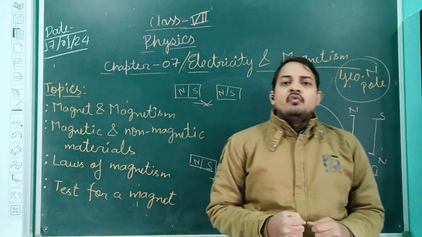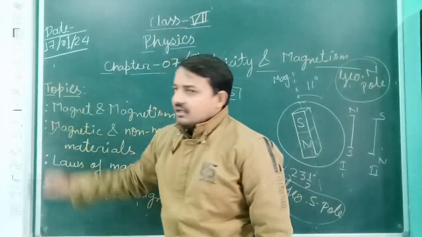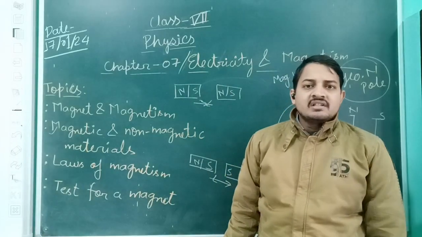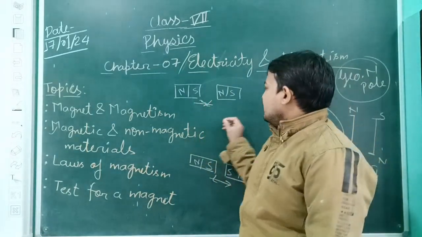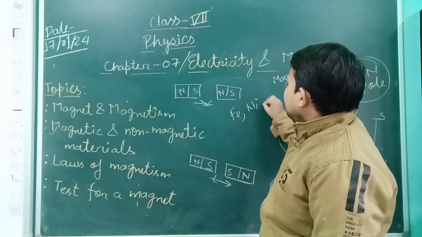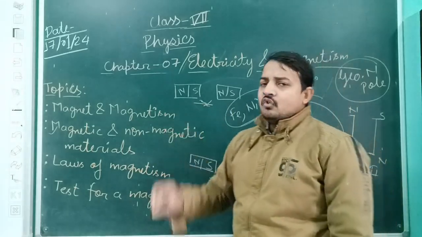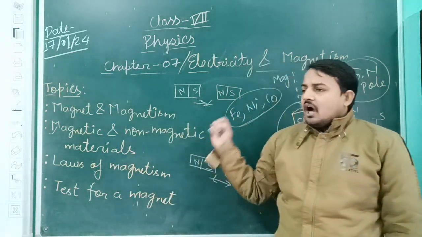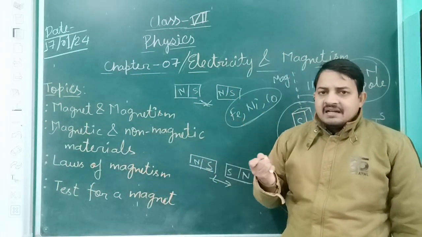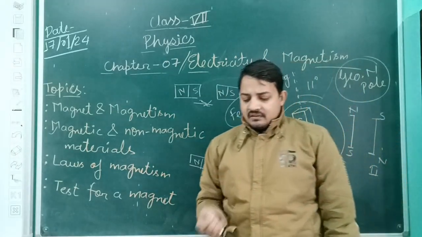All the materials which are attracted towards the magnet are known as magnetic materials. And which materials are attracted towards the magnet? Just now I have found only three substances and their alloys, that is iron, nickel, cobalt, and their alloys are attracted towards the magnet. So all the substances which are attracted towards the magnet are known as magnetic substances.